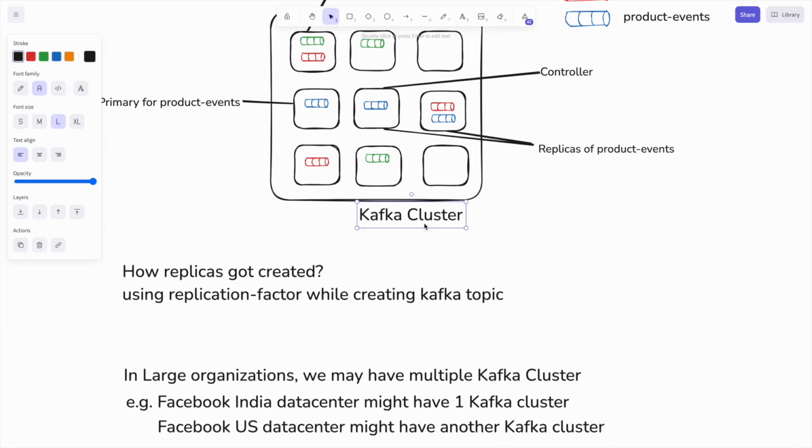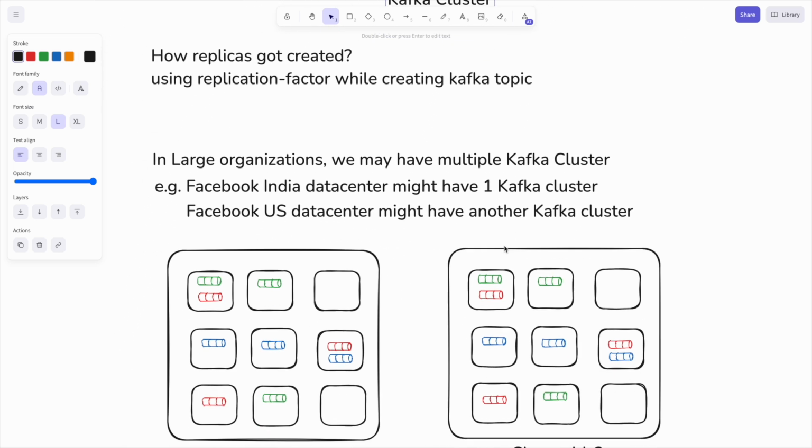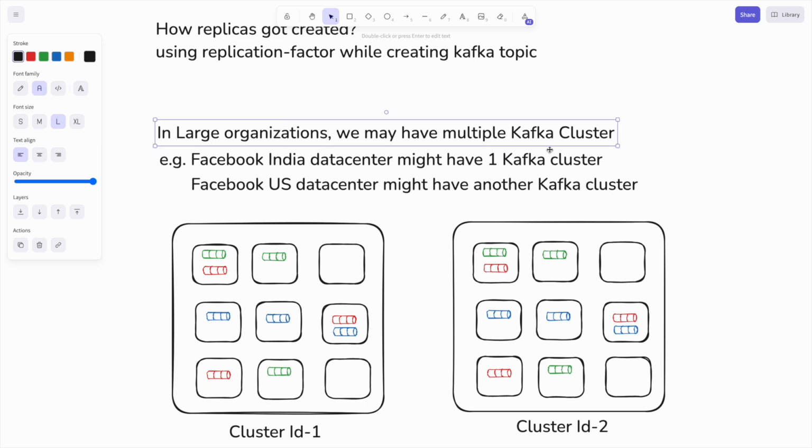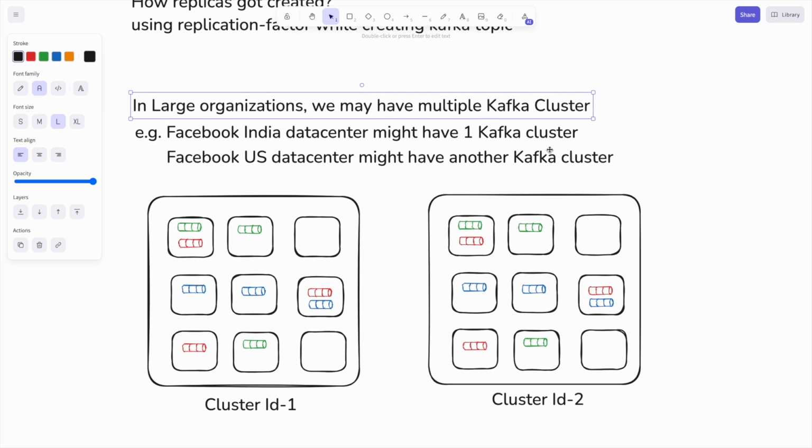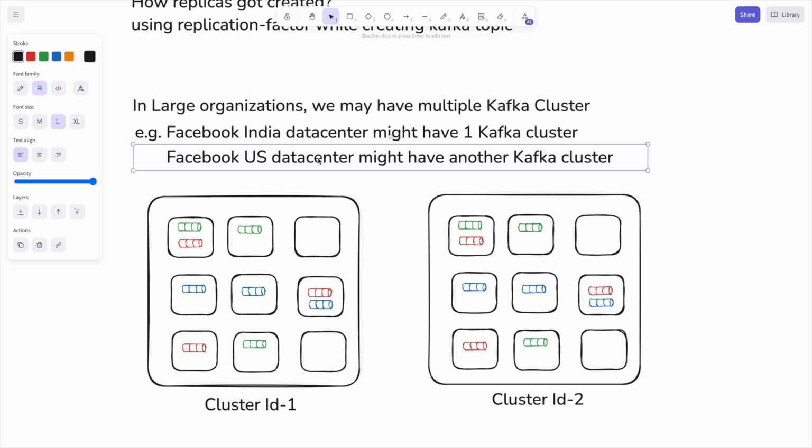Now you have a clear understanding of a Kafka cluster. What happens actually in large organizations is we may have multiple Kafka clusters. For example, Facebook India data center might have one Kafka cluster, Facebook US data center might have another Kafka cluster. So for example, this is cluster ID 1, this is another cluster, this is cluster ID 2. Now all the services running in the India data center would publish their messages into the India cluster. So that is the India data center cluster, right?